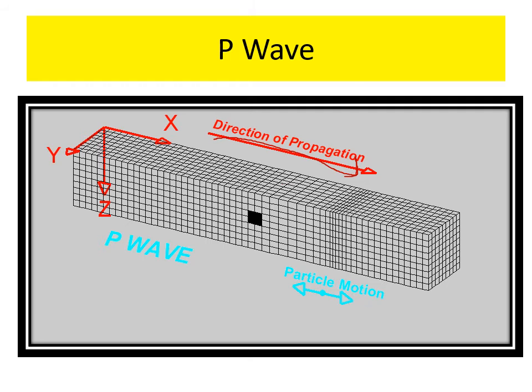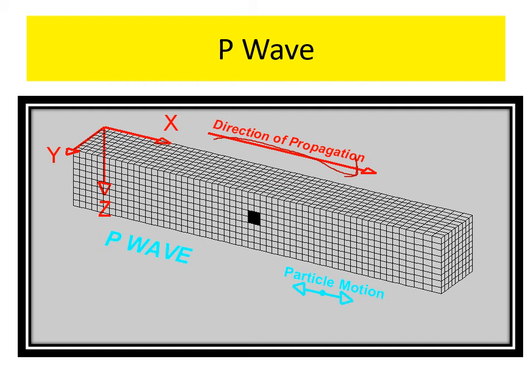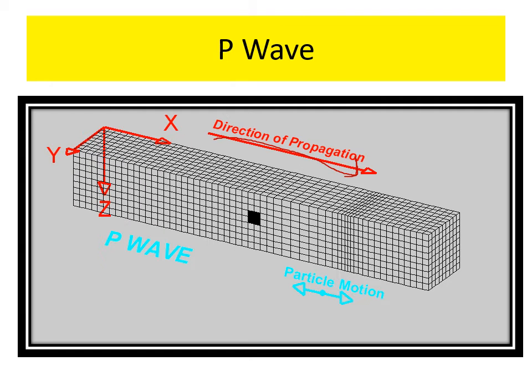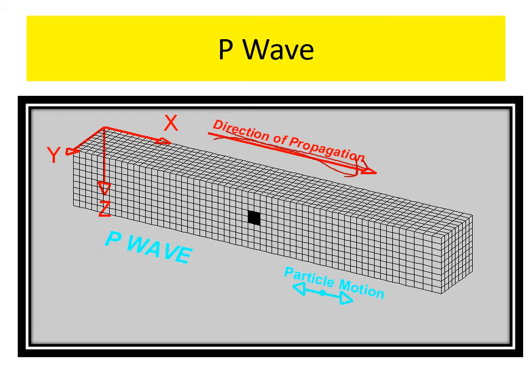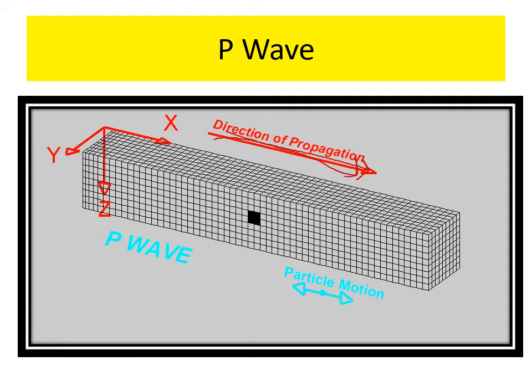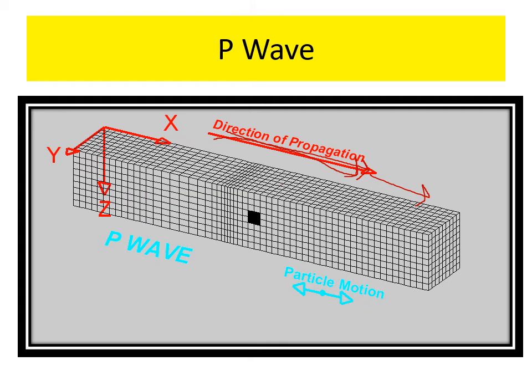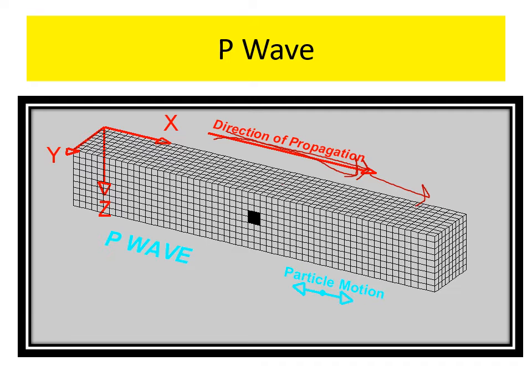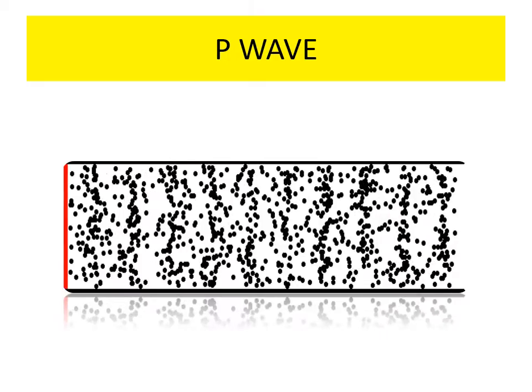Longitudinal waves, or the P waves, vibrate through the medium. The medium vibrates parallel to the direction of the waves. Here, this is the direction of propagation, and those are the medium. Black straight lines are the medium. The medium moves in the direction of the wave's travel. That's why it is called longitudinal waves and compressional waves.